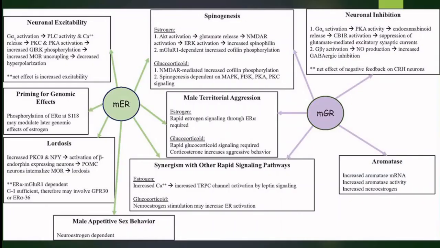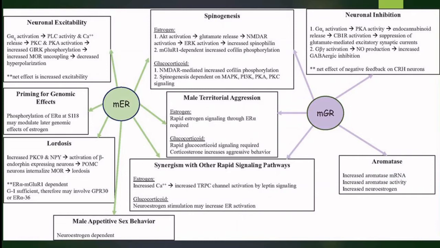So, these are the functions of the membrane bound glucocorticoid receptor. One is neuronal inhibition, second is spinogenesis. For example, estrogen increases spinophilin concentration and also increases cofilin phosphorylation.